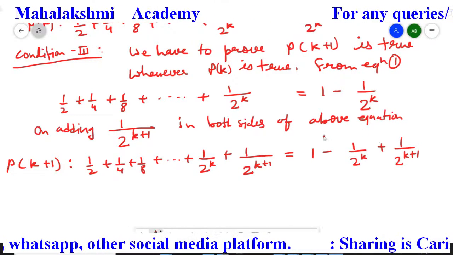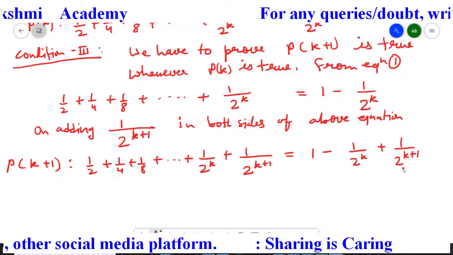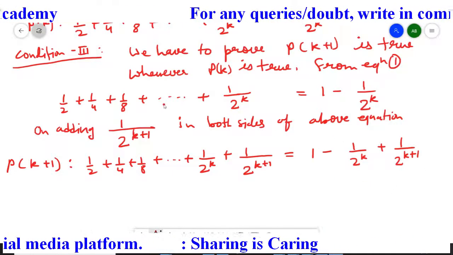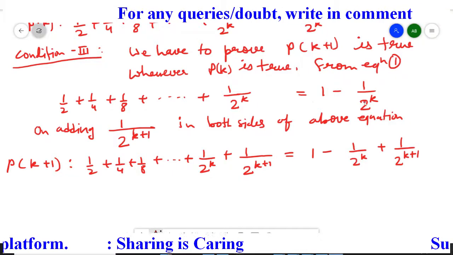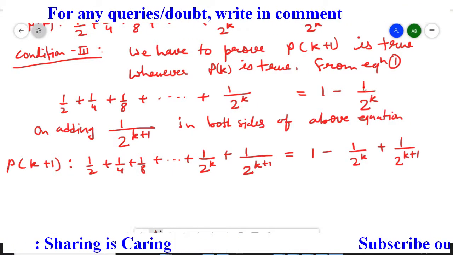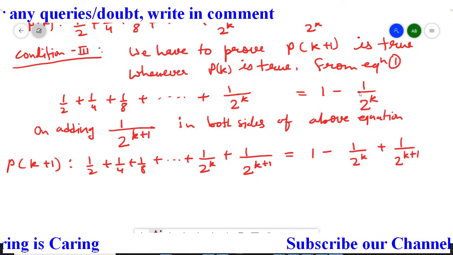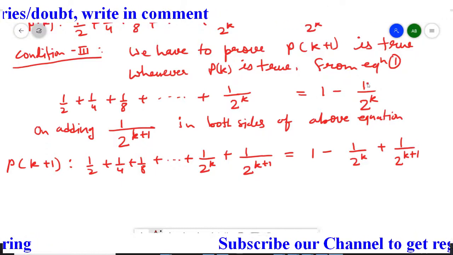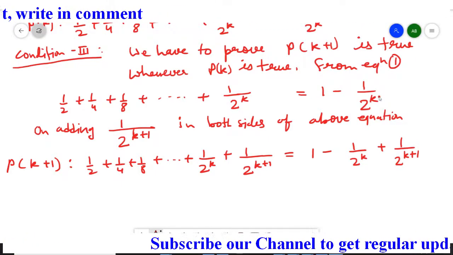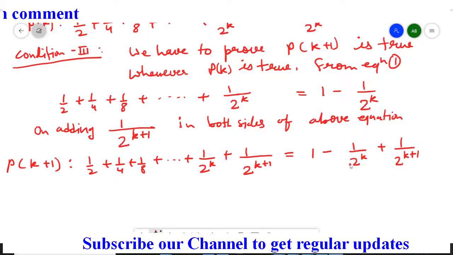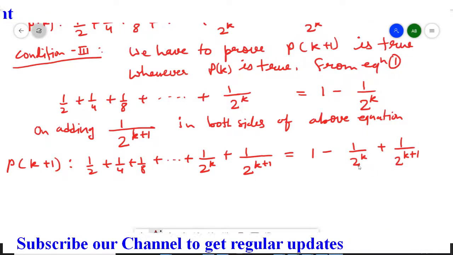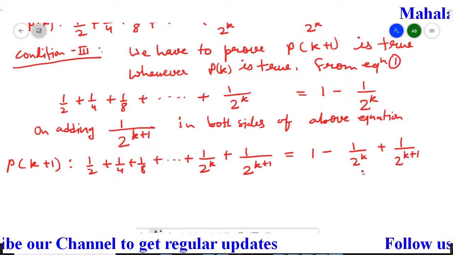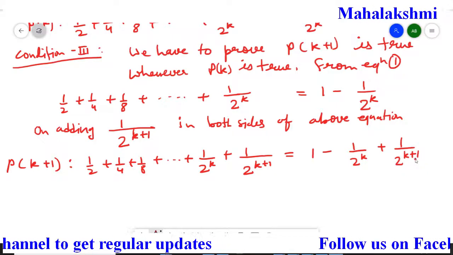Now we have to simplify this right hand side. Just see, when we have the statement P(k), here we have k only. So here we need only 1 minus 1 upon 2 to the power k plus 1. So we'll simplify these two terms. In these two terms, if we observe carefully, we can see that 2 to the power k is common.